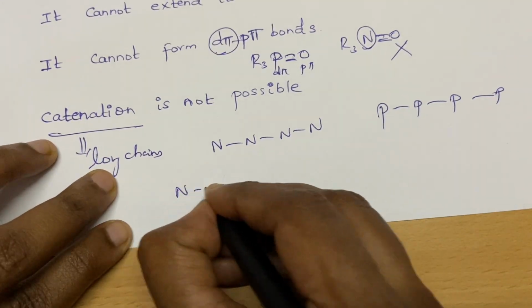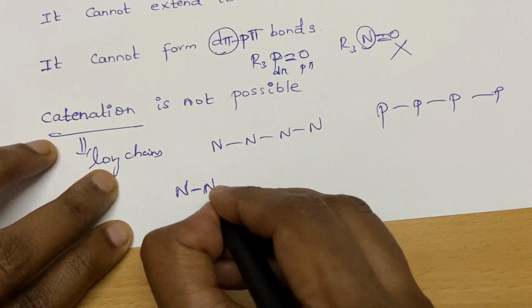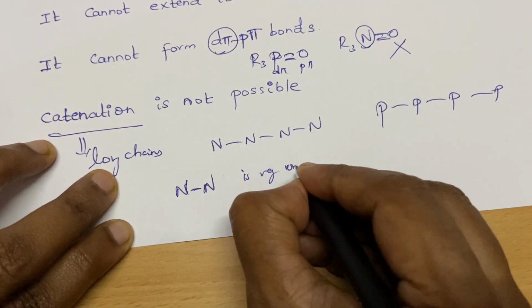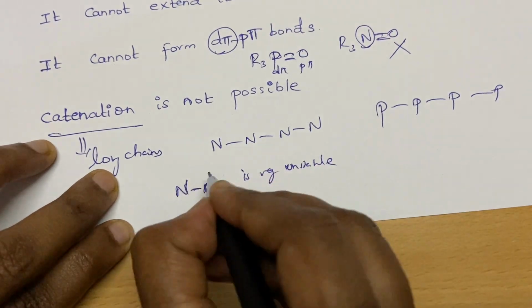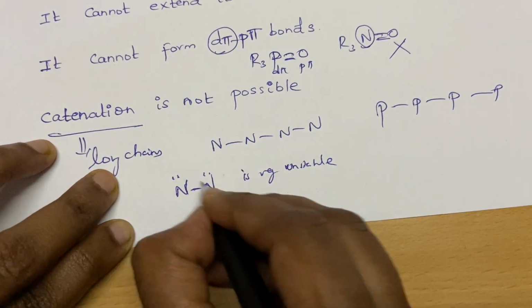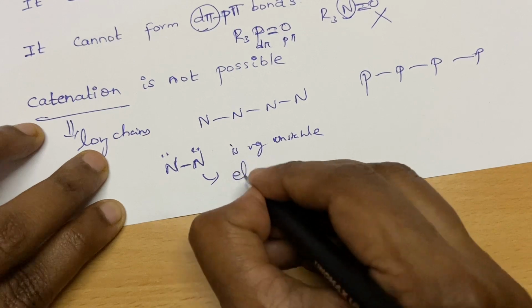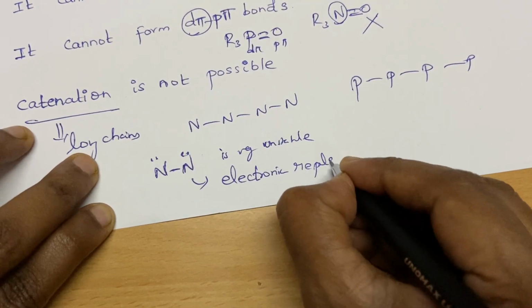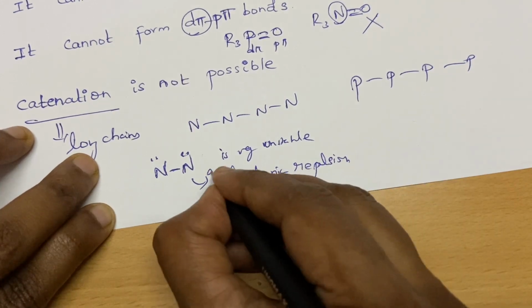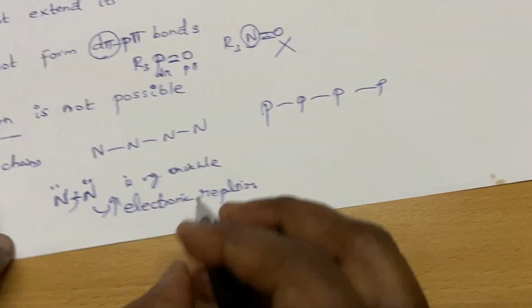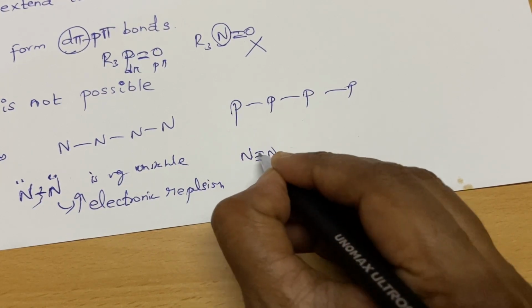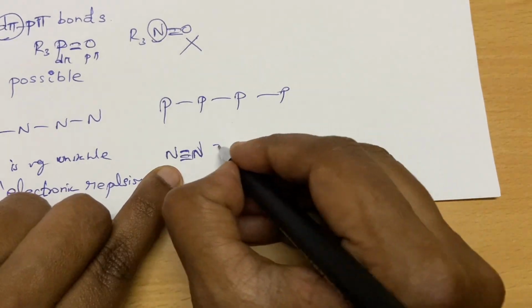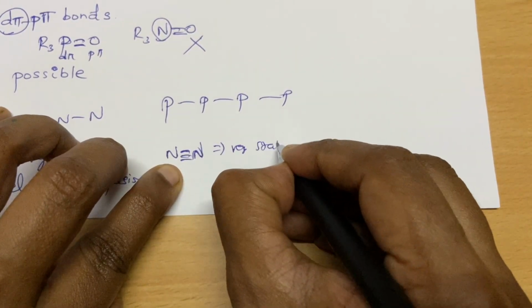See, nitrogen single bond nitrogen. Watch my point. Nitrogen single bond nitrogen is very unstable. Why? It is very unstable because, as I told you, it has a lone pair and charge density. So it has high electronic repulsion, so it will break easily. That is why we are tying it with another 2 bonds. This is very effective. Nitrogen triple bond nitrogen is very stable and you cannot break it.